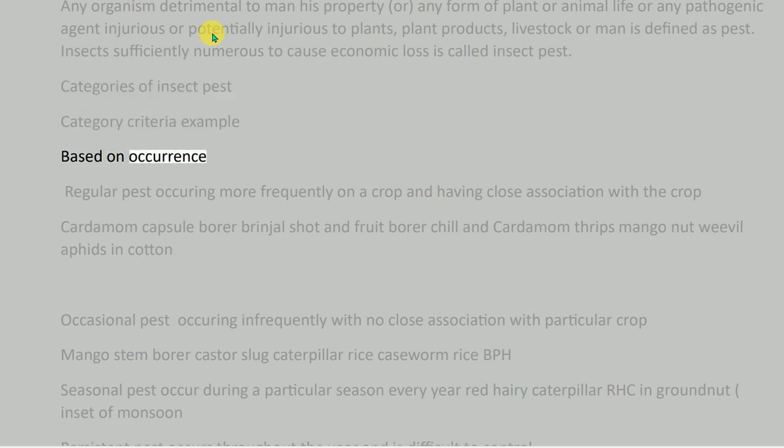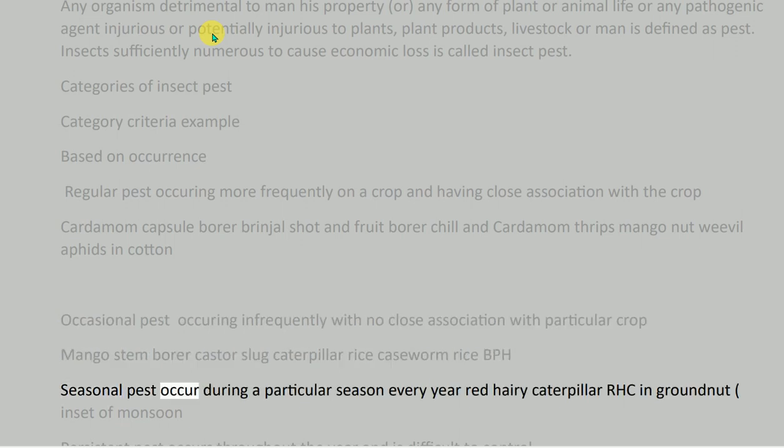Example based on occurrence: regular pest, occurring more frequently on a crop and having close association with the crop. Examples: cardamom capsule borer, brinjal shoot and fruit borer, chilli and cardamom thrips, mango nut weevil, aphids in cotton. Occasional pest, occurring infrequently with no close association with a particular crop. Examples: mango stem borer, castor slug caterpillar, rice caseworm, rice